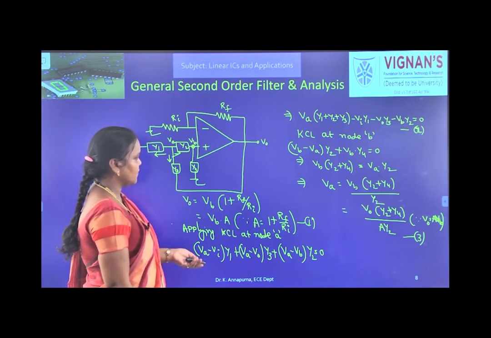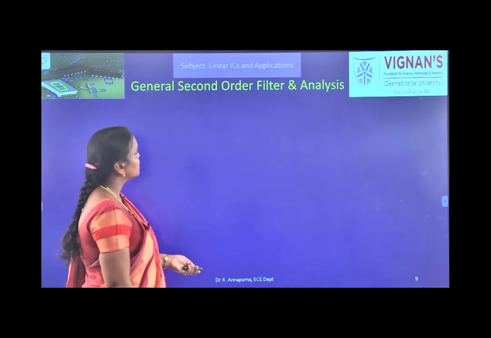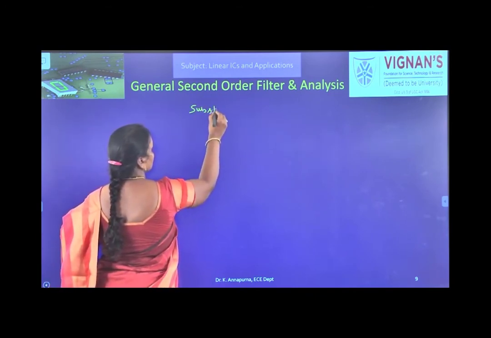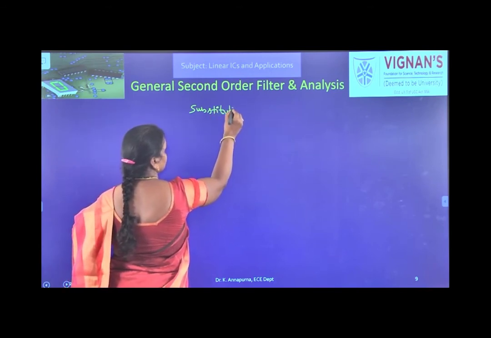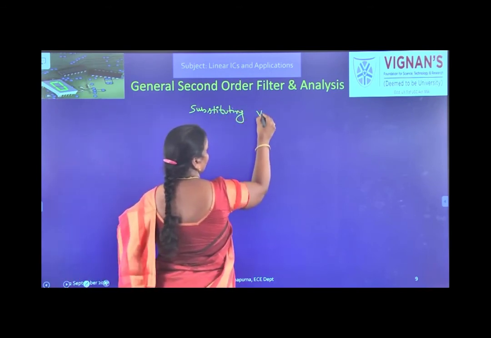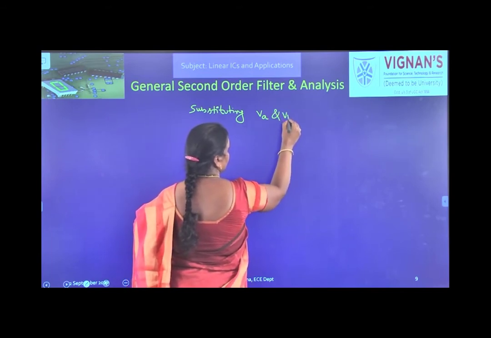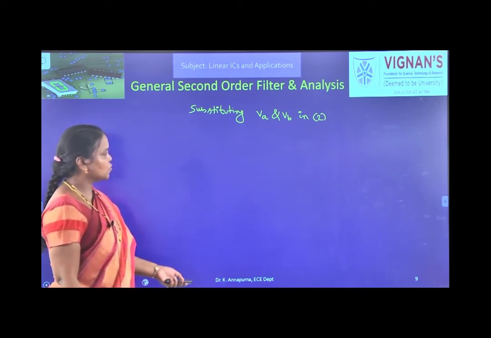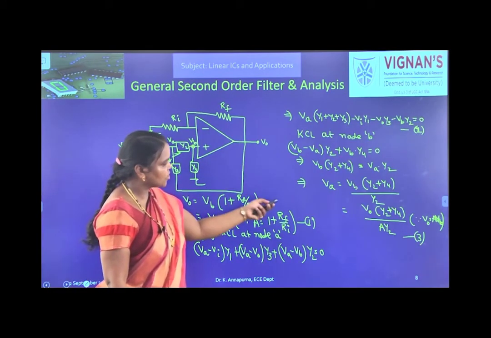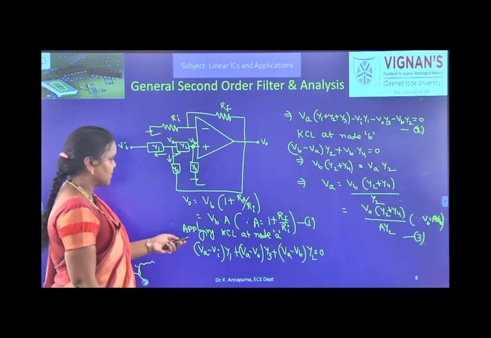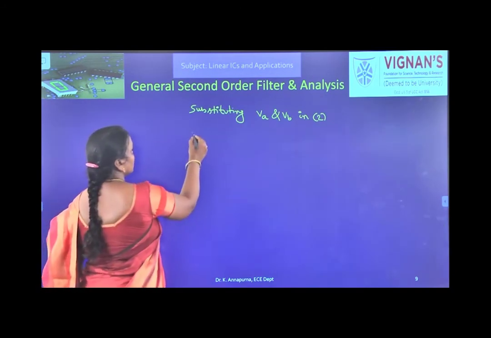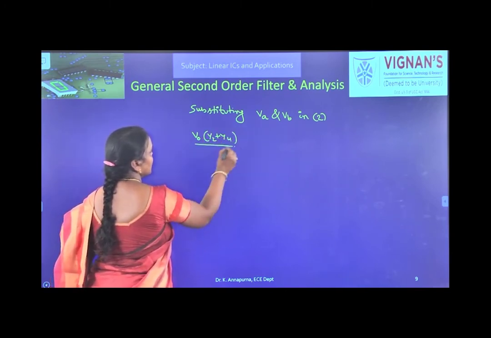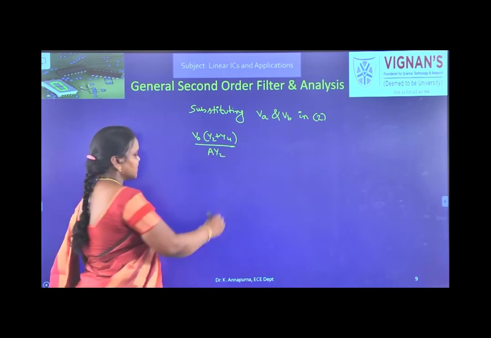So substituting VA and VB in equation 2. What is VA? V0 into Y2 plus Y4 by A Y2.